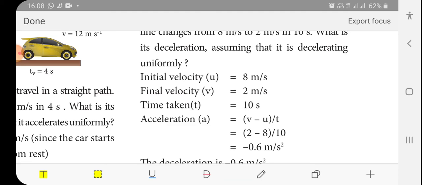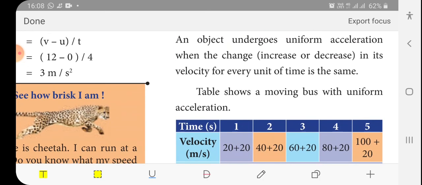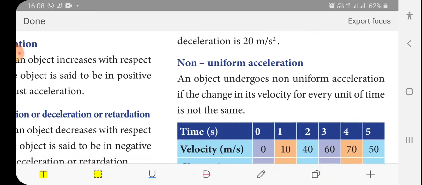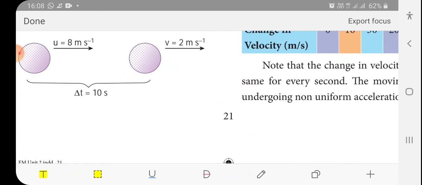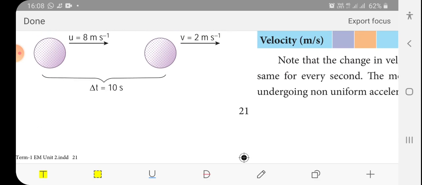What is positive acceleration? If the velocity goes on increasing, it is positive acceleration. If the velocity goes on decreasing, that is negative acceleration. So there are two types of acceleration, positive and negative. Then uniform and non-uniform acceleration. If the change in speed is constantly increasing or constantly decreasing, it is uniform acceleration. If randomly increased or decreased, it is non-uniform acceleration. Up to this page we finished.